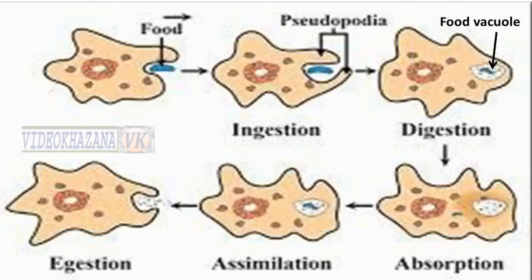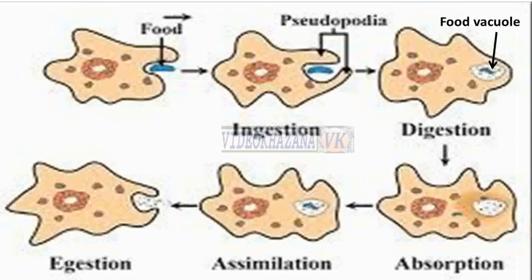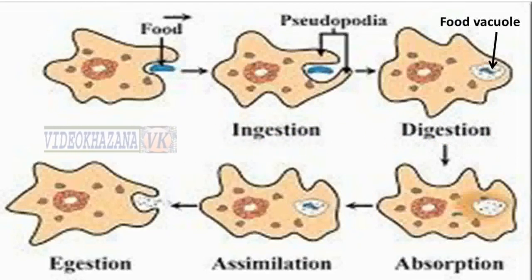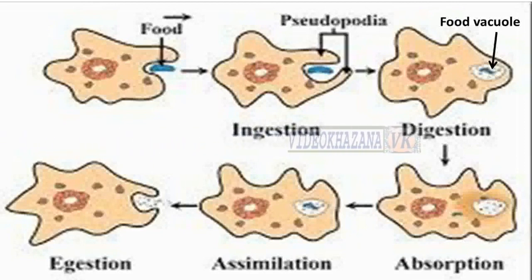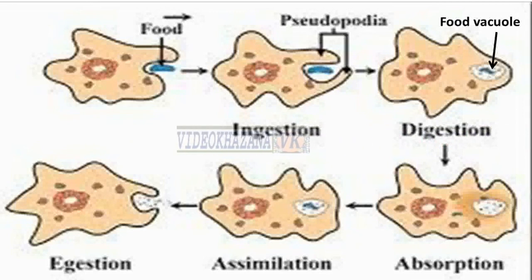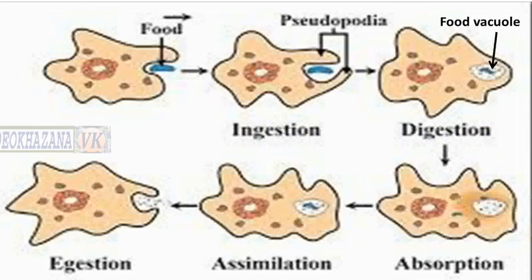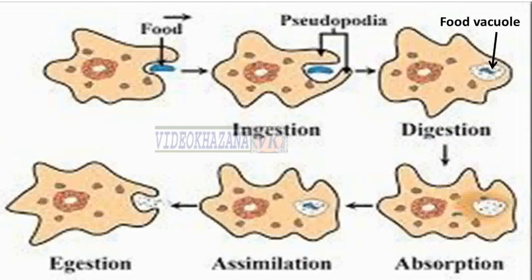First of all, as soon as amoeba sees the food around its surface, it starts creating projections. These projections are called pseudopodia. These pseudopodia are helpful to take in the food, and these pseudopodia cover the food completely and make the food vacuole. After that, this food vacuole is inside the cytoplasm, and in this food vacuole, digestion is started.